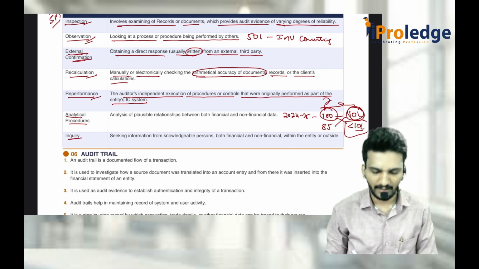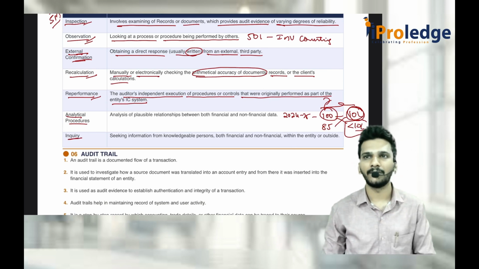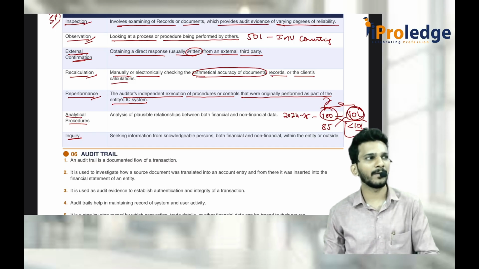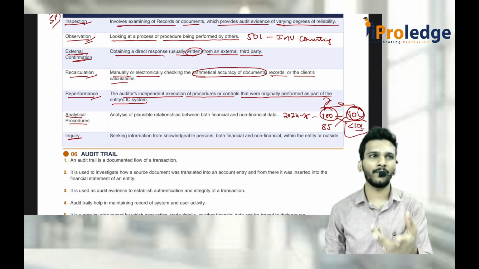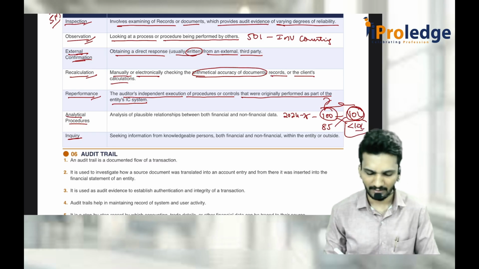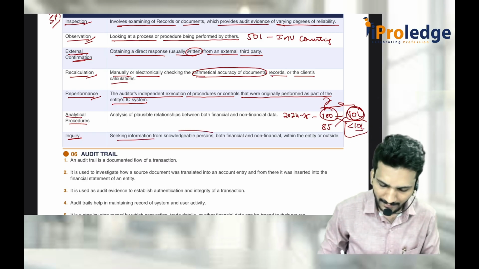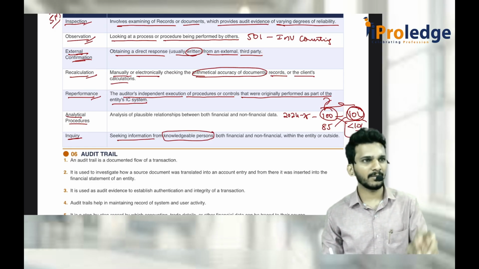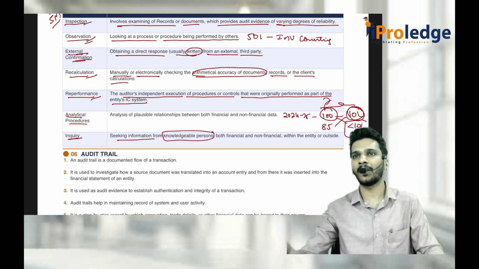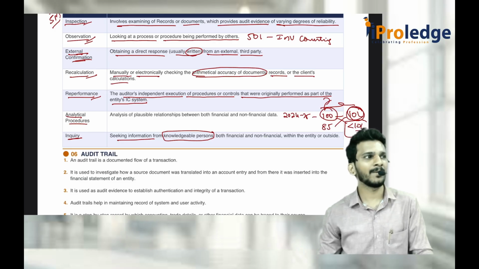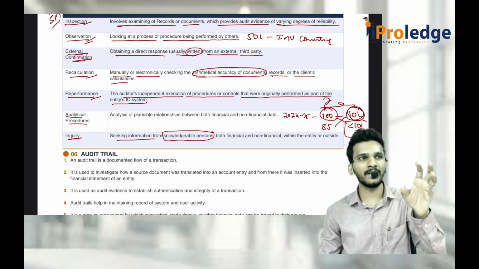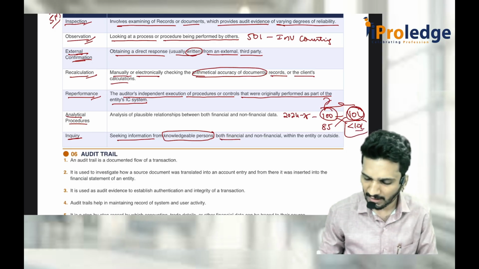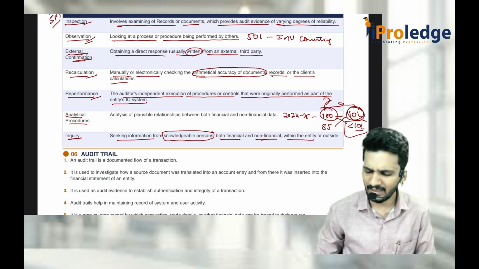What is inquiry? Inquiry is nothing but talking to people. Sir, which people? You can talk to internal people, external people, any people, wherever you feel necessary that you will get the evidence. It is seeking information from a knowledgeable person. To know what decision was taken in the last board meeting, you don't go and talk to the watchman of the company. Knowledgeable person does not mean highly qualified. It is someone really involved in that matter, concerned with both financial and non-financial matters, within the entity or maybe outside the entity.